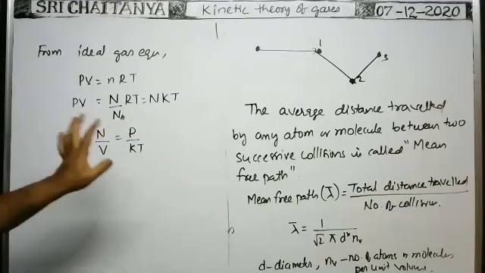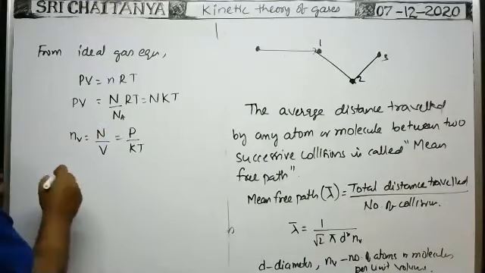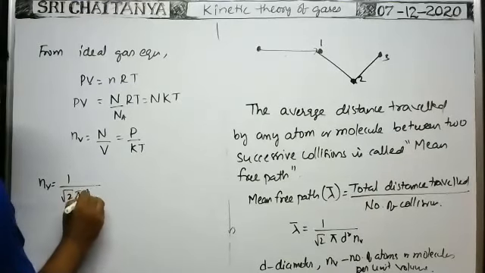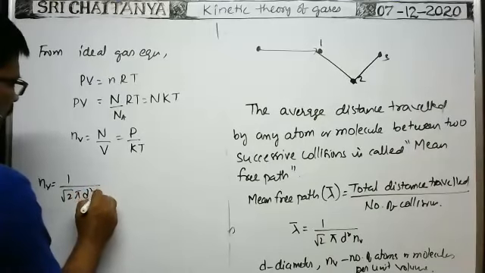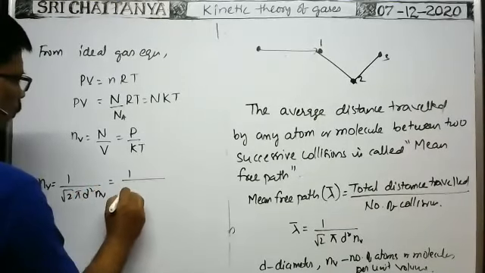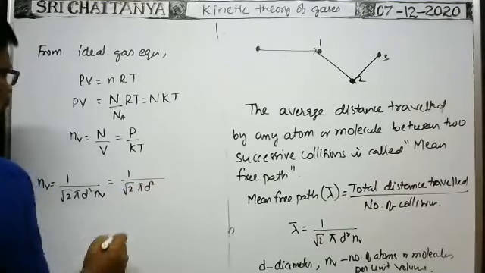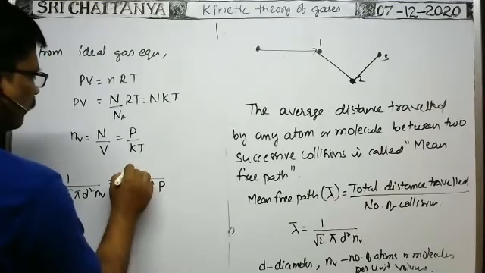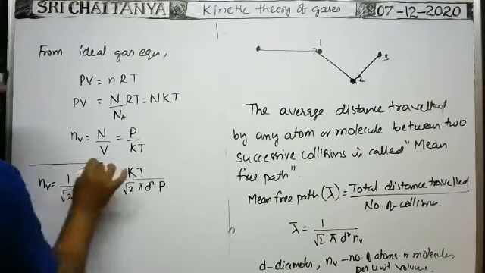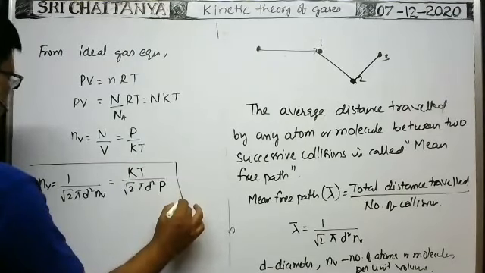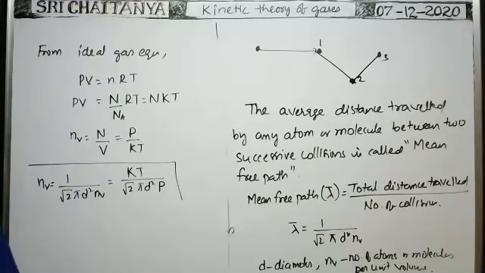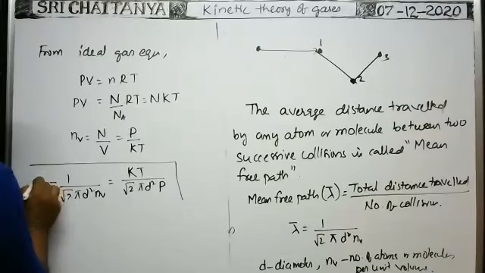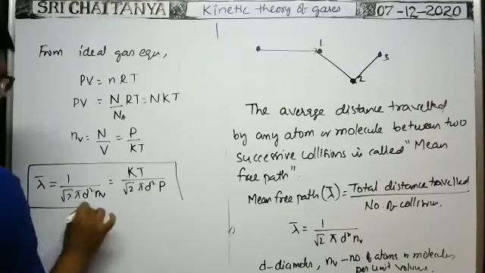Now in this formula, number of molecules per unit volume, n_V, is equal to 1 by root 2 pi d square, where d is the diameter of the molecule. That is equal to 1 by root 2 pi d square into n_V, and n_V means P by KT, so we can write it like this: lambda is equal to KT by root 2 pi d square P. This is equal to the mean free path, the average mean free path.